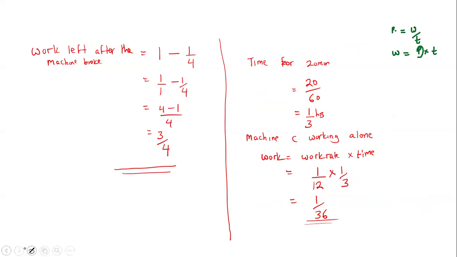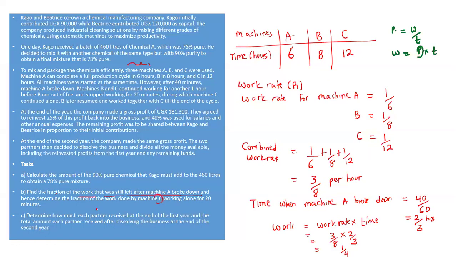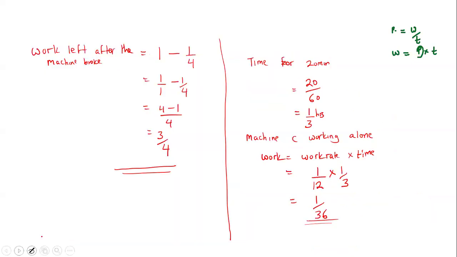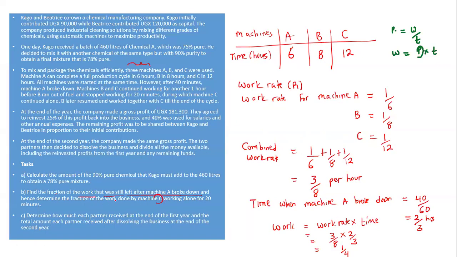Okay. Then that is how you can attempt it. However, that's how you can attempt it for that particular part. Okay, I can now continue. So that's how you had to do that second part to find a fraction working alone.